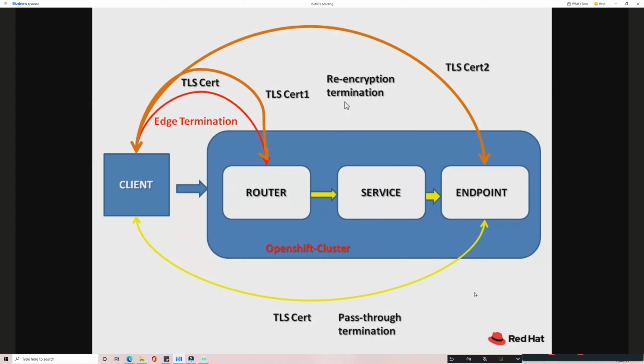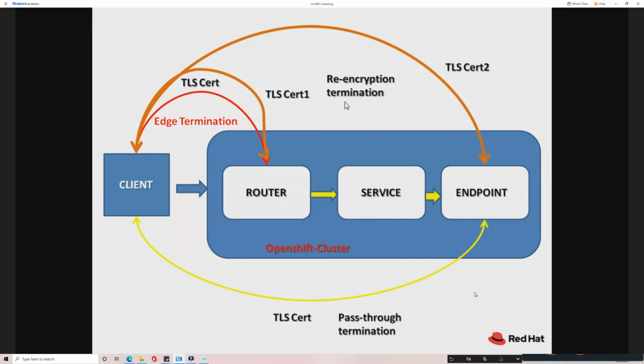So this scenario will be applicable in real time, like the platform management team can issue their own certificate to the client, and the application team, the one who is taking care of the application, will issue a certificate to the client. So in both ways the applications are more secure. So this is called re-encryption. I'm encrypting in one way, and again I'm re-encrypting at the other end. This will be the most secure way.